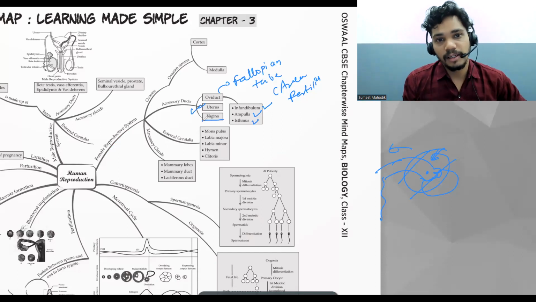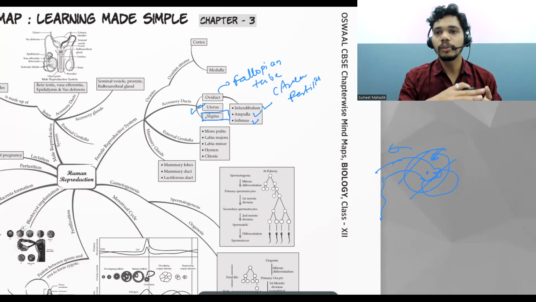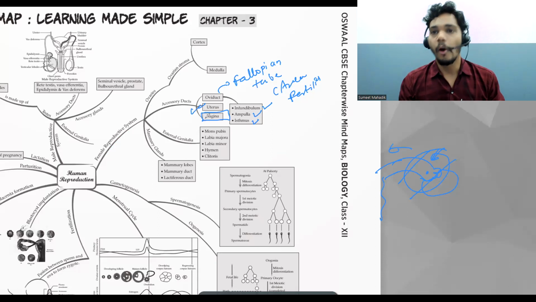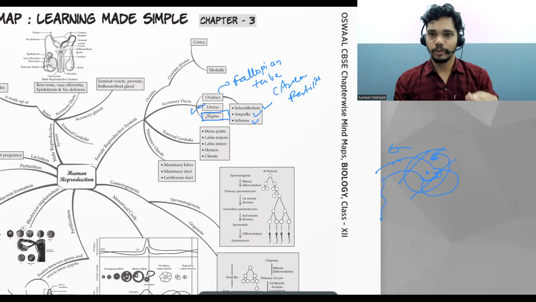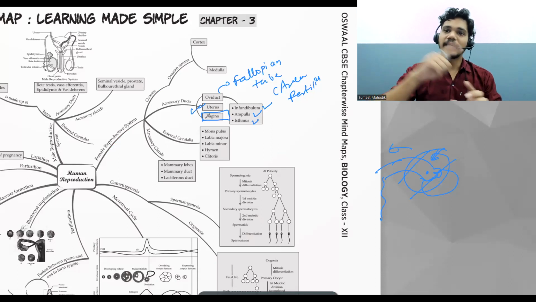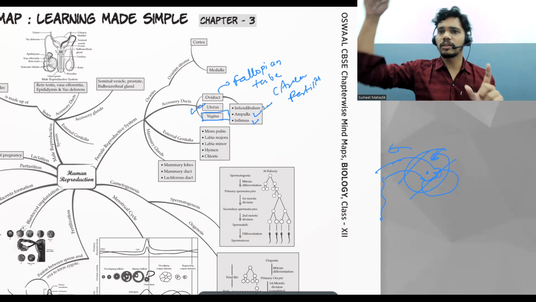Now the vagina will be there. The vagina is a useful organ in case of coitus. What is coitus? Sexual intercourse. The penis has to be inserted into the vagina. That is for coitus purposes, and then after ejaculation it goes away.